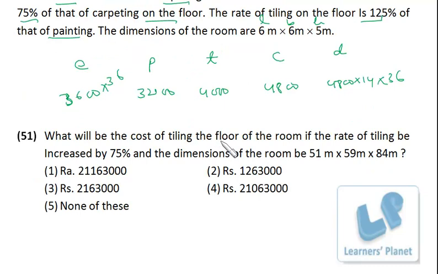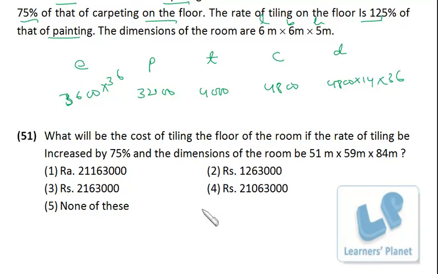What will be the cost of tiling the floor of the room if the rate of tiling be increased by 75% and the dimensions of the room is this. Okay, so rate of tiling is increased by 75%. 75% is 3 by 4, so increased will be 1 plus 3 by 4, that is 7 by 4.